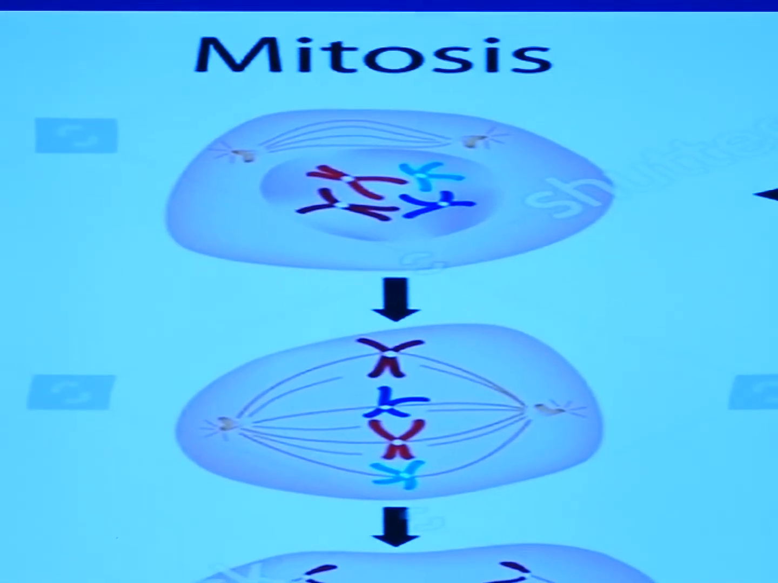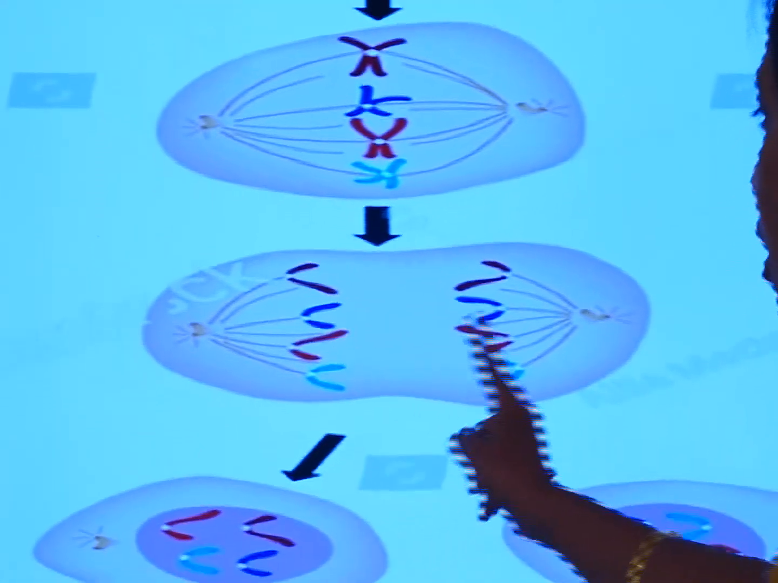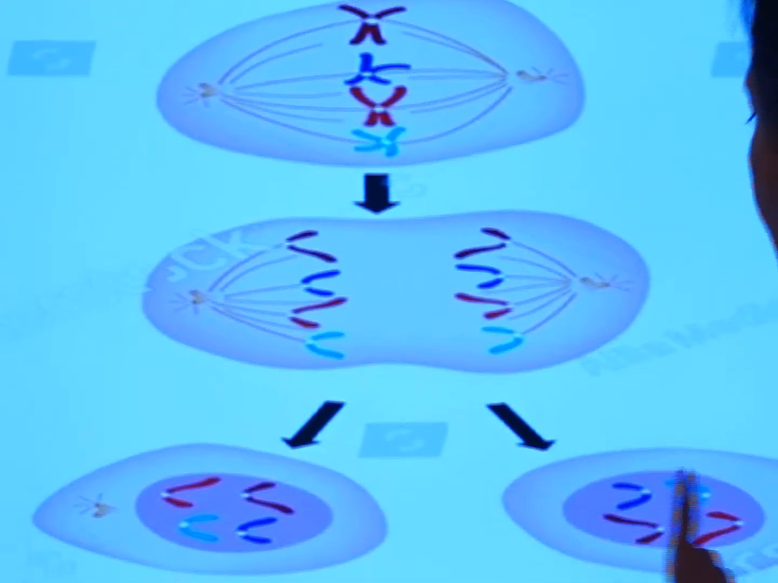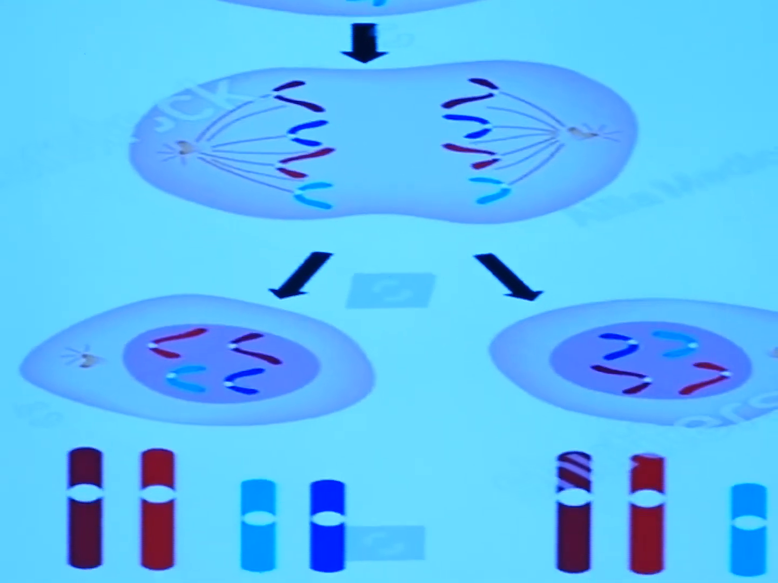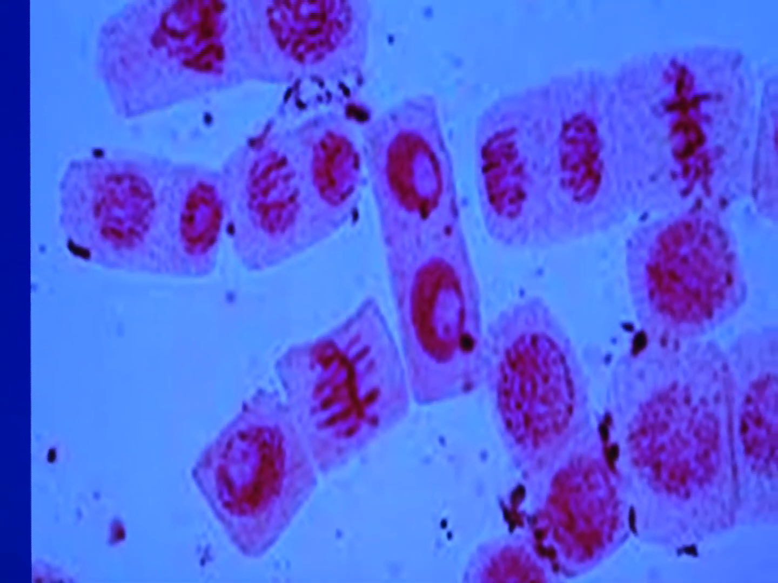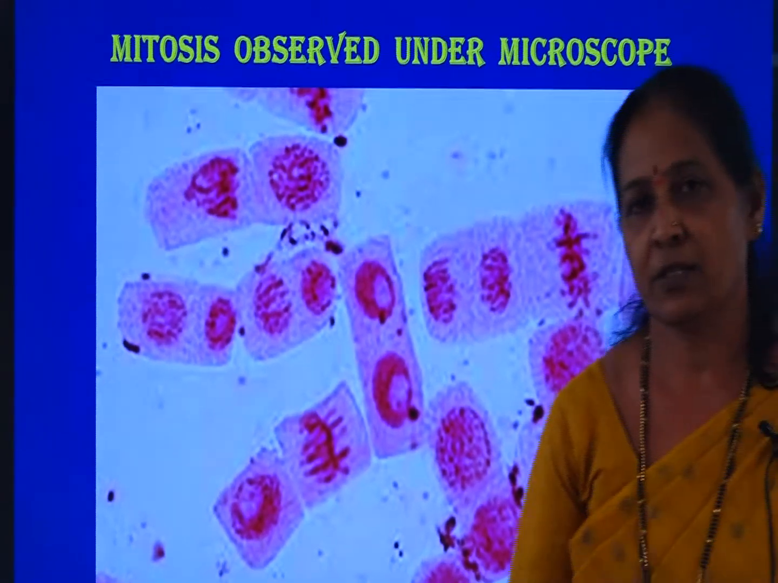So when the centromere has divided, the chromatids will move towards the opposite poles as in the case of the anaphase. It results in the formation of the two cells at the end of the mitosis. So this is the microscopic observation of the onion root tip cells.